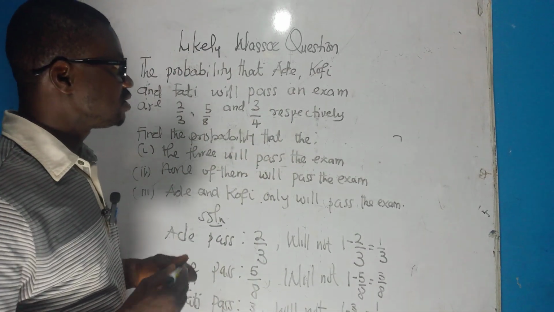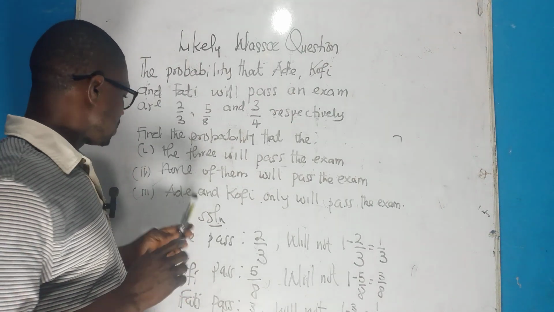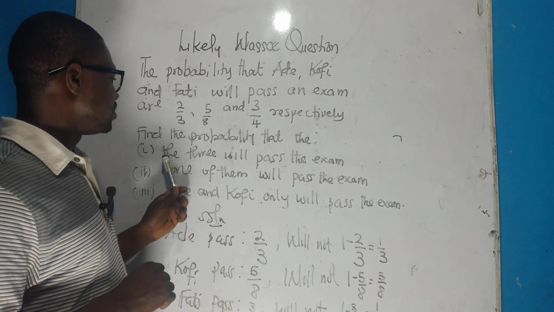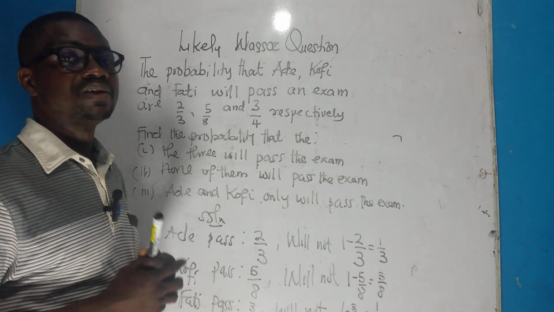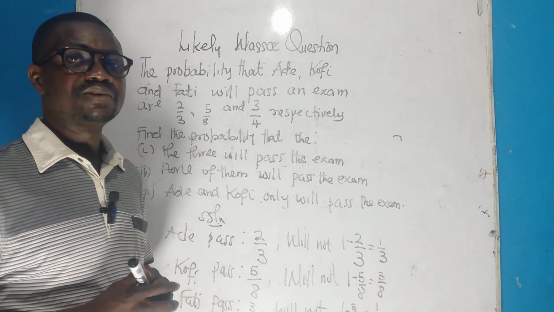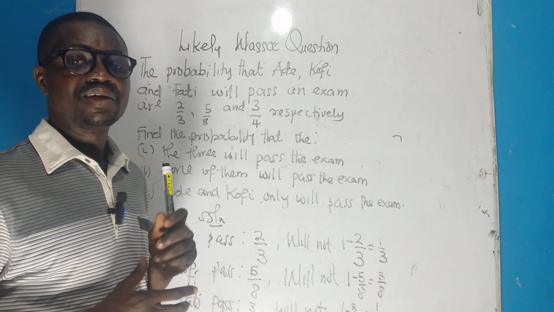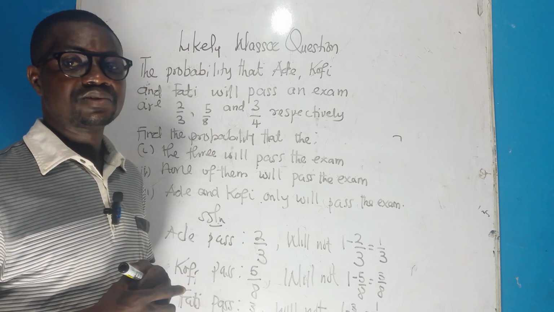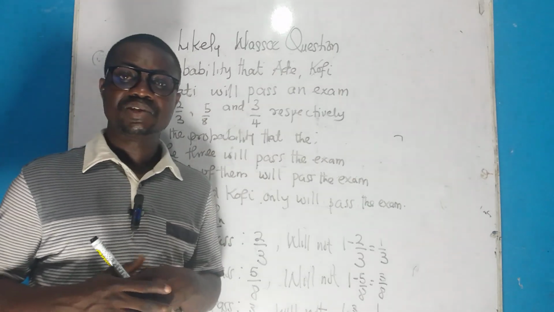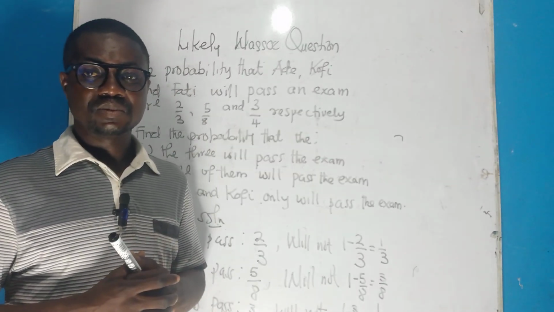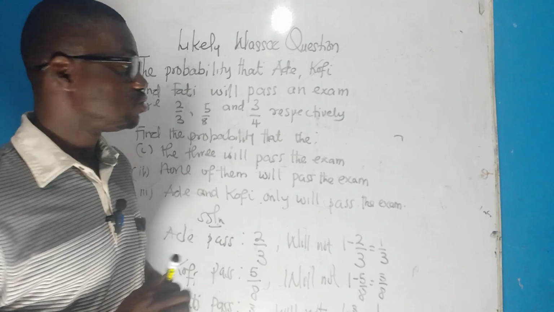Now, let's move on. The first question is the probability that the 3 will pass. If the 3 will pass, it means Ade will pass, and Kofi will pass, and Fatih will also pass. In probabilities, when you say and, it means multiplication. So let's do that.